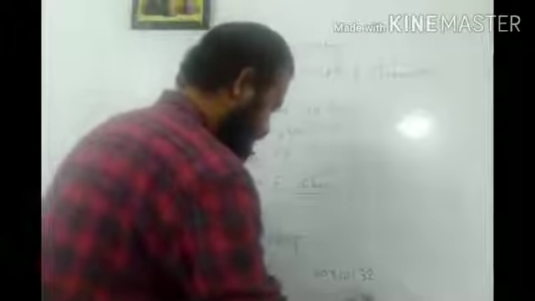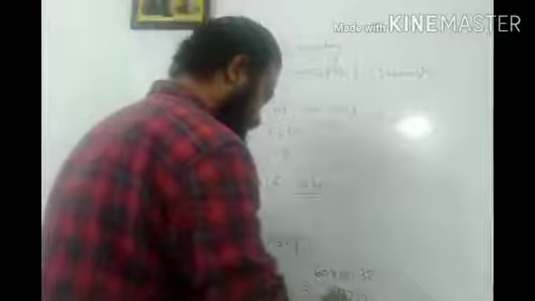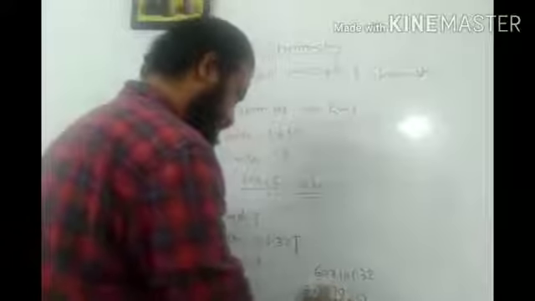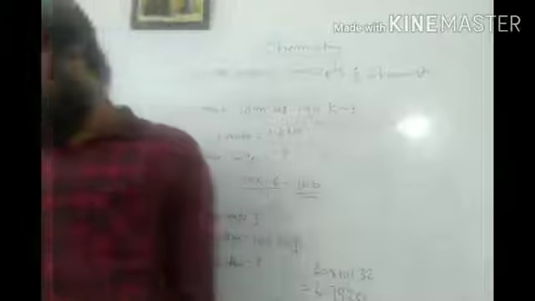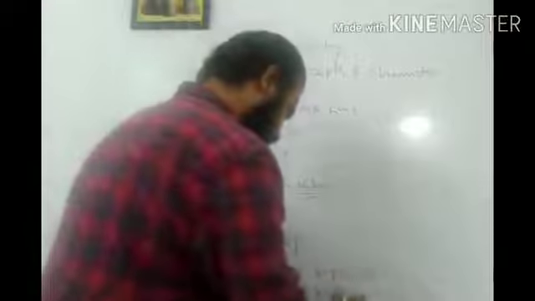101.32. If I multiply, 0 as it is, 6 twos are 12, 1 is remaining, 6 threes are 18, 19, again 1 is remaining, 6 ones are 6, 7, and 6 ones are 6. So it becomes 607.920.